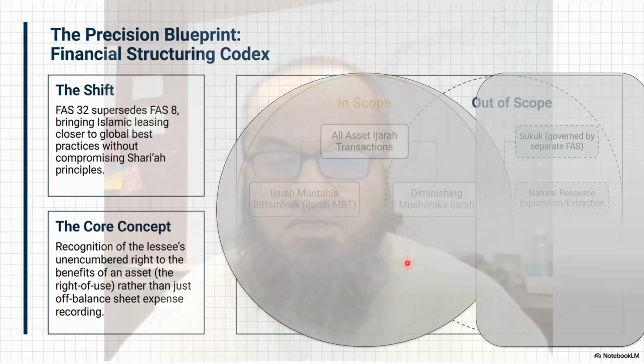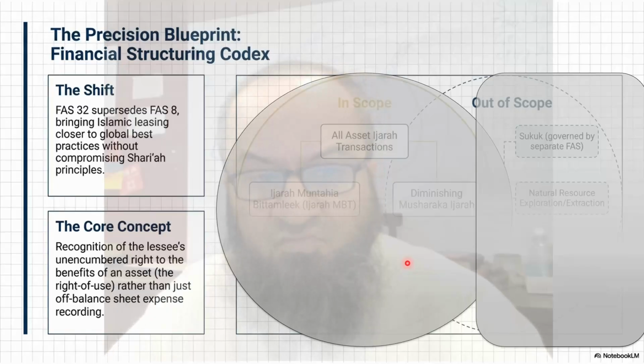On the lessor side, there is no difference, right? The core concept is the recognition of the lessee's right to benefit from an asset, the right of use asset, rather than just expense recording. It is an on-balance sheet asset recording, rather than off-balance sheet.